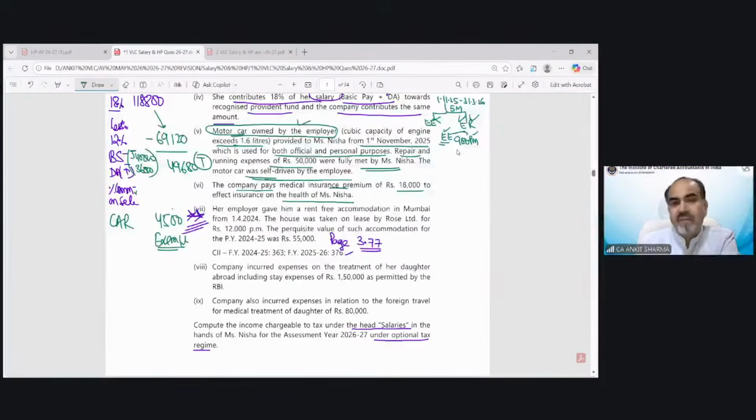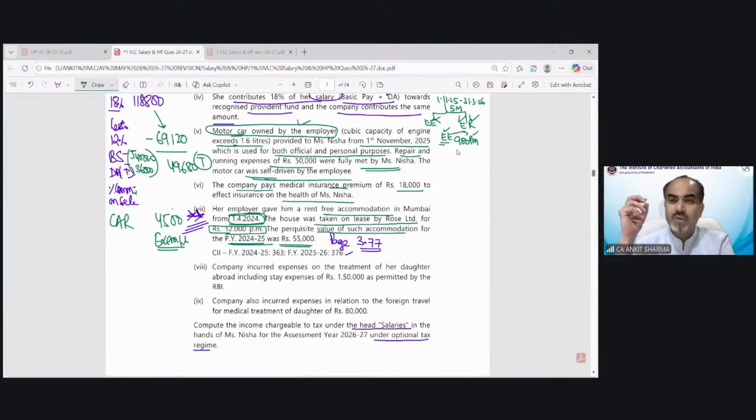Our employer gave him a rent-free accommodation in Mumbai from 1st April 24. You saw that they are giving you the date of the previous year, previous year 24-25 information. The house was taken on lease by Rose Limited for rupees 12,000 per month. So the house is not owned by the company, it is on lease. The perquisite value of such accommodation for the previous year 24-25 was 55,000.